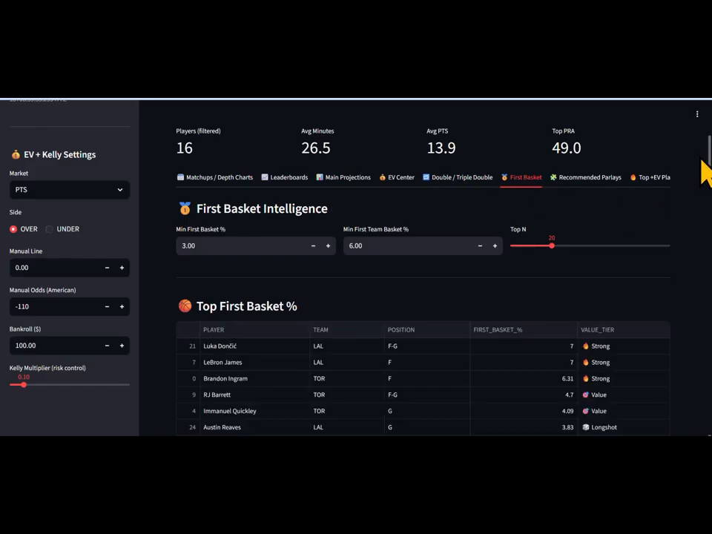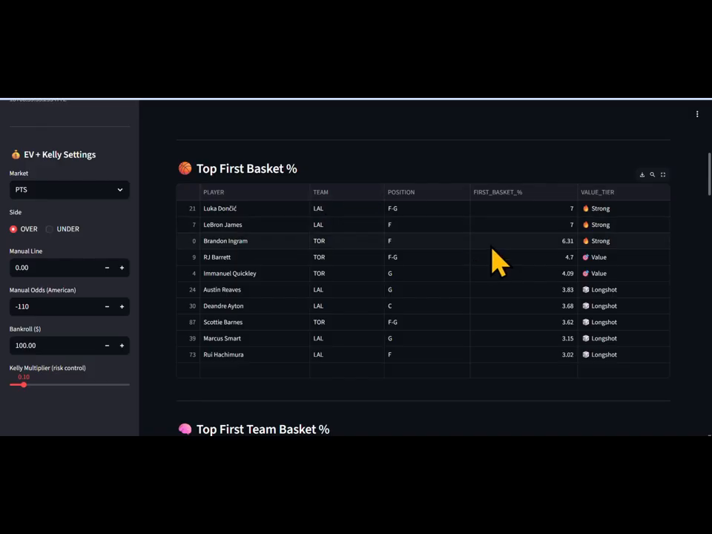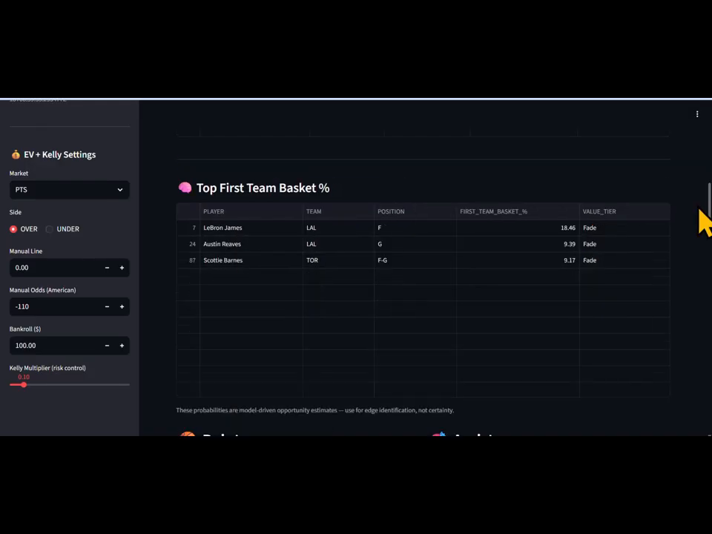Here's your first basket logic for these teams. We provide first basket logic. So you have your first basket percentage, the odds of them actually scoring the first basket, as well as the top first team basket percentage.